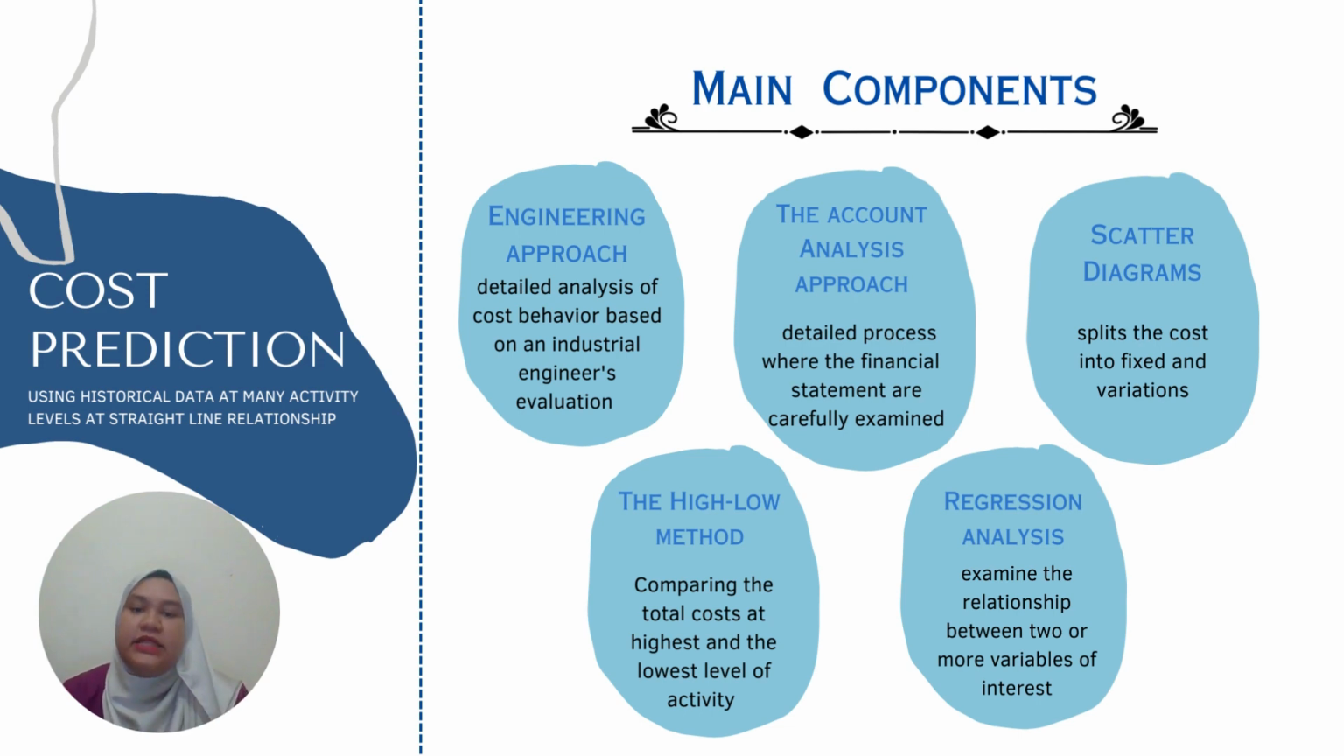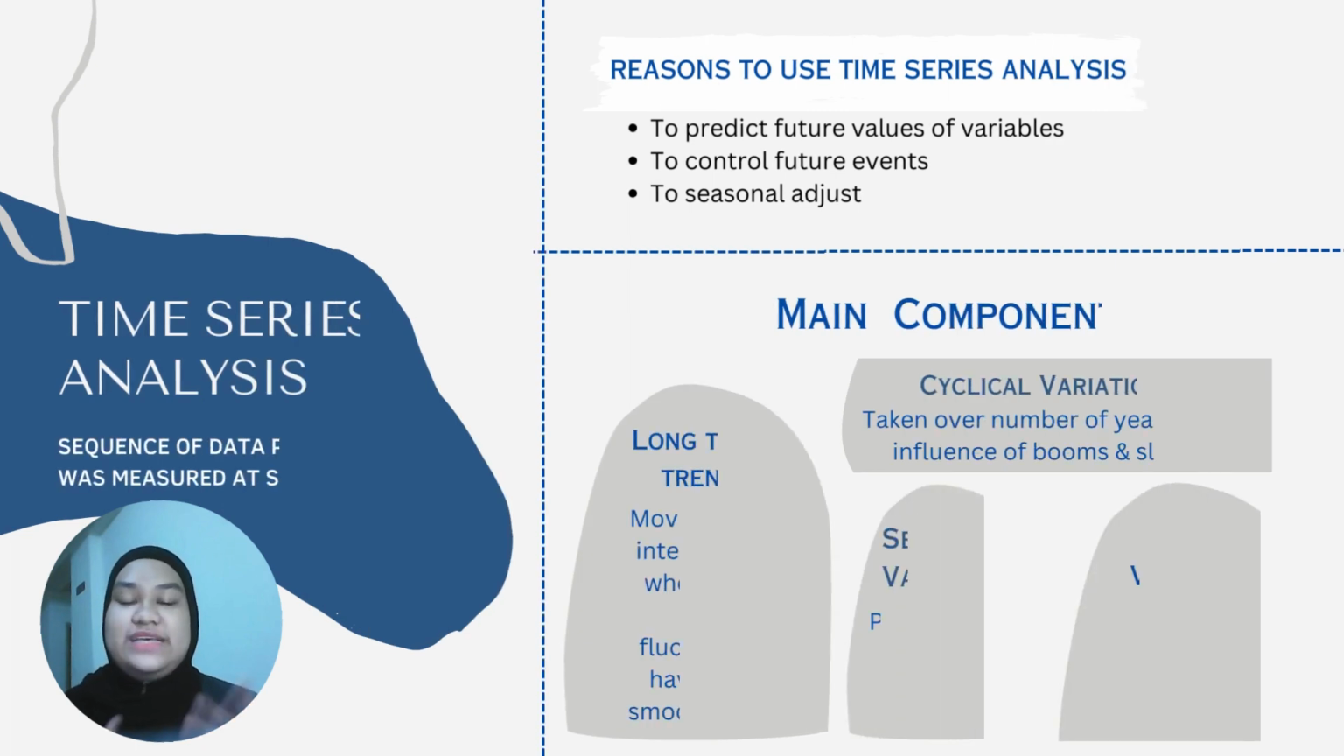We can see that the engineering approach is the detailed analysis of cost behavior based on an industrial engineer's evaluations. The second one, the account analysis approach, is a detailed process where the financial statements are carefully examined. The scatter diagram splits the cost into 2, which are fixed and variable. The high-low method compares the higher and the lower cost at every activity level. The regression analysis, the last one, examines the relationship between 2 or more variables of interest in the cost prediction. Next one is time series analysis.